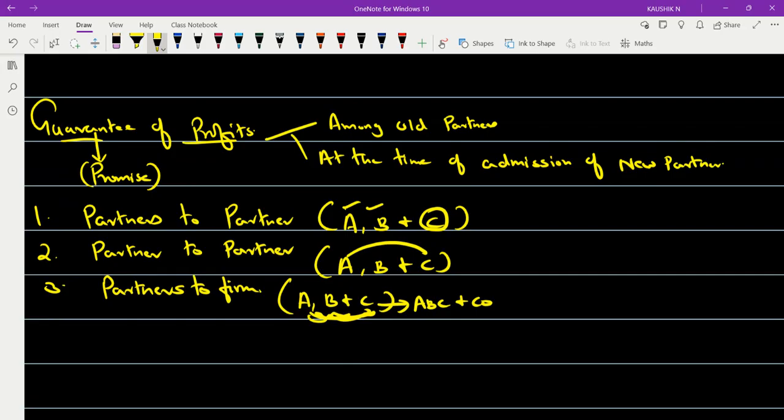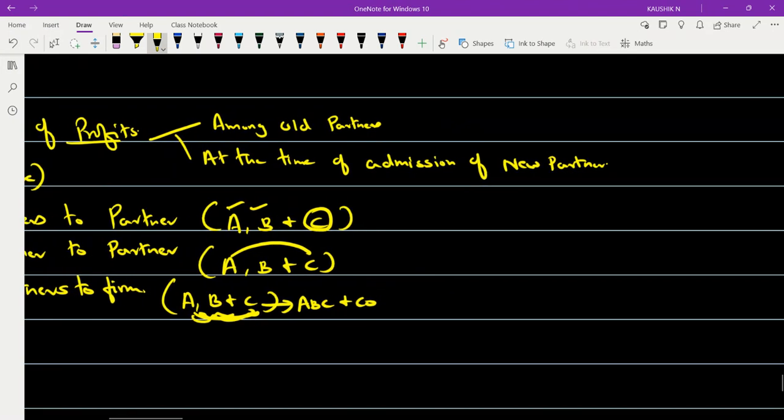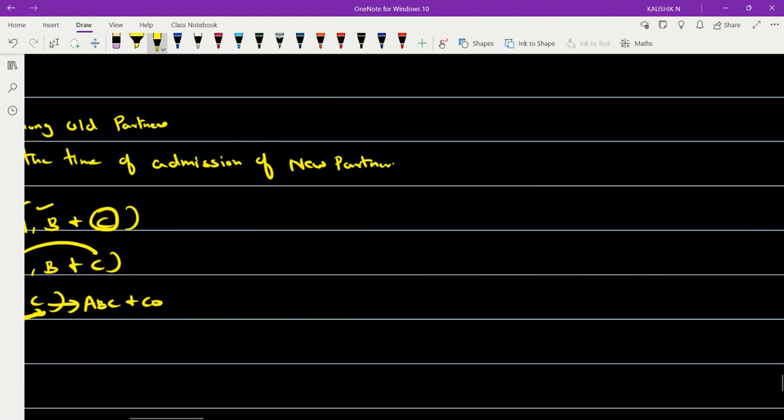Right. The next thing you have to understand is the key terms associated with this particular concept of guarantee of profits, and then we'll go for the concepts. Relating to the concept, whether among the old partners or among the partners at the time of admission, here we have two different types of problems.